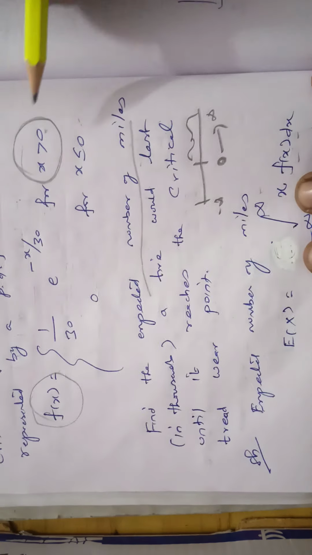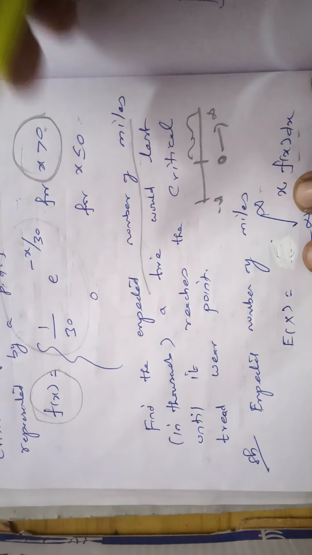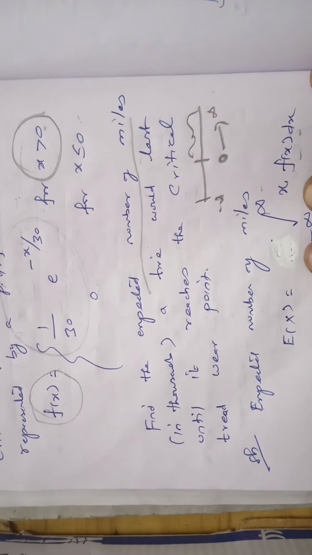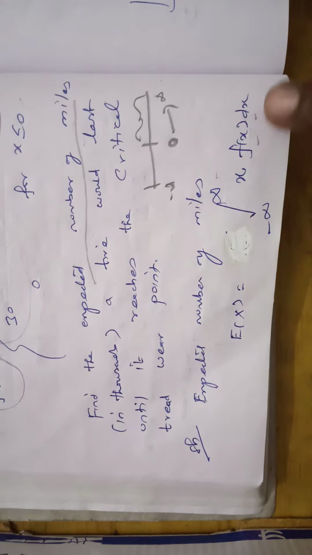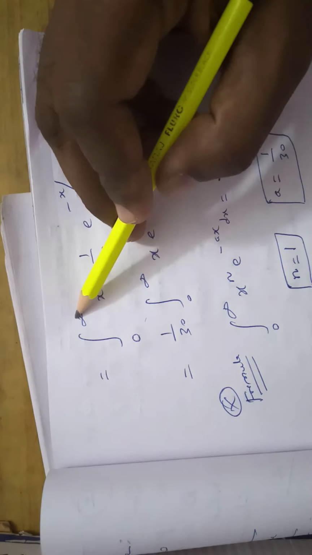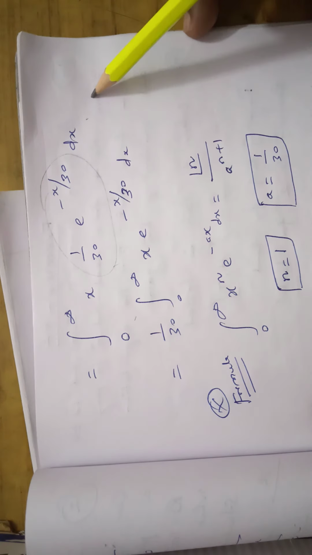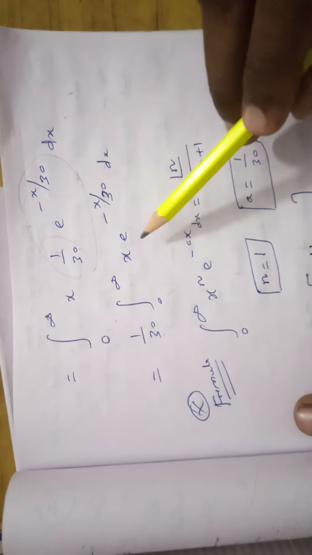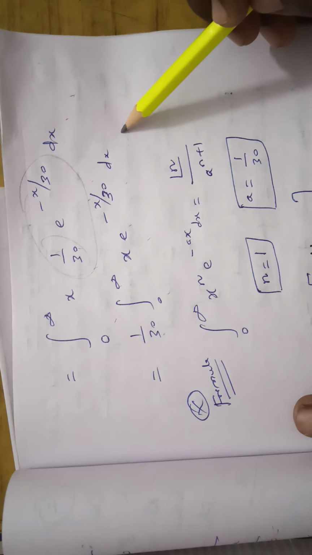In this problem, x is greater than 0, so we get the function f of x with limits from 0 to infinity. The formula becomes 0 to infinity x into f of x dx. 1 by 30 is a constant, taken outside, so we have 0 to infinity x into e power minus x by 30 dx.